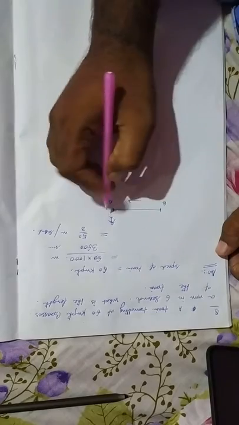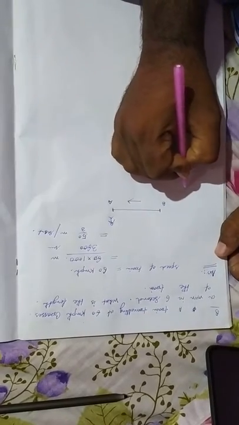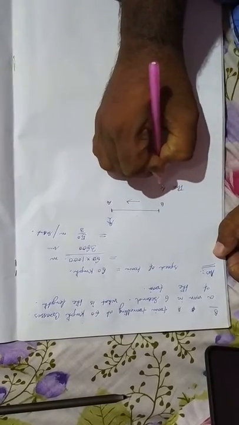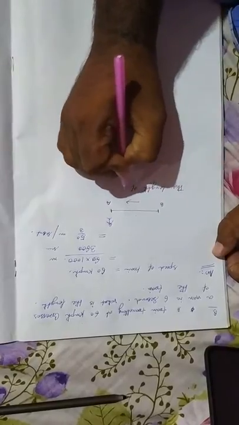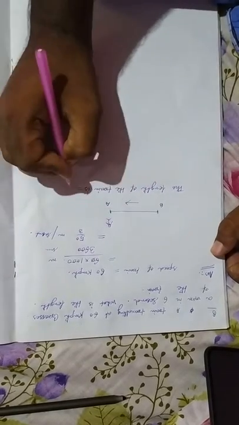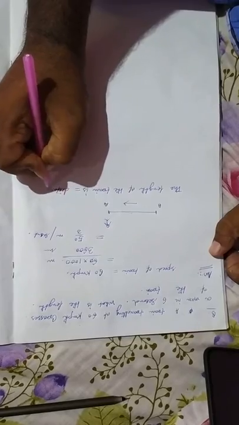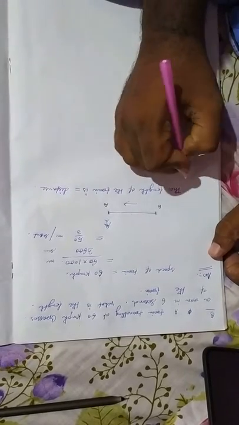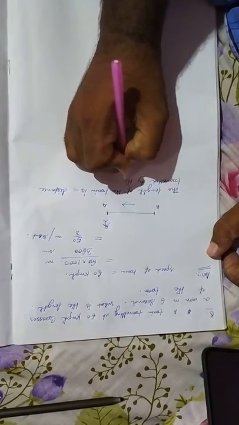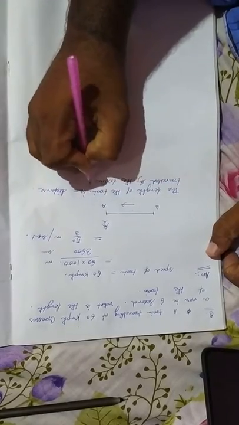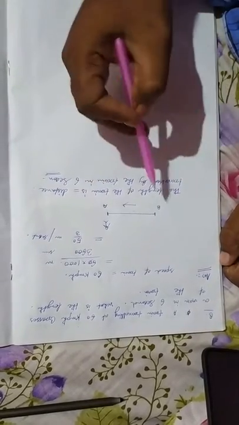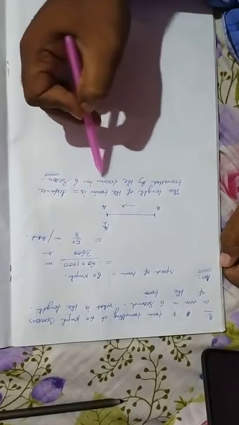Let me write down first. Now the question is, what is the length of the train? The length of the train is equal to the distance traveled by the train in 6 seconds. Did you understand this? The length of the train is the distance traveled by the train in 6 seconds.